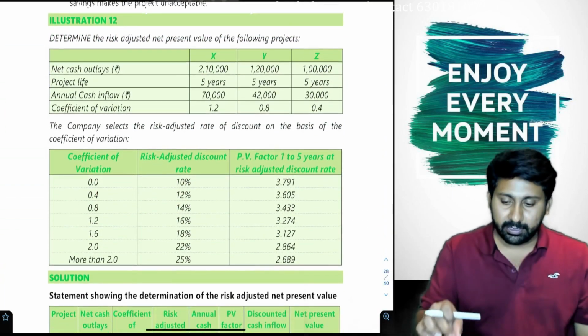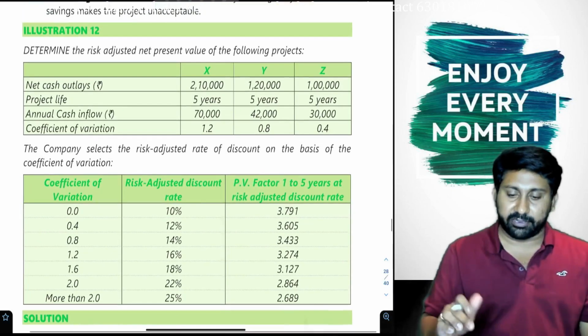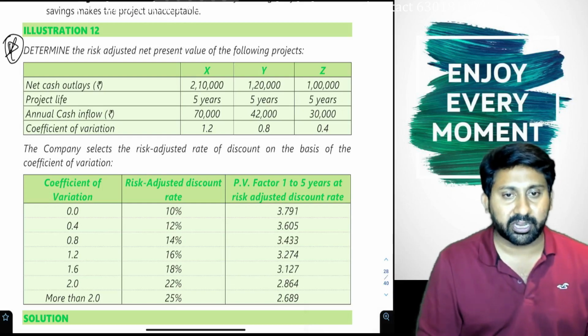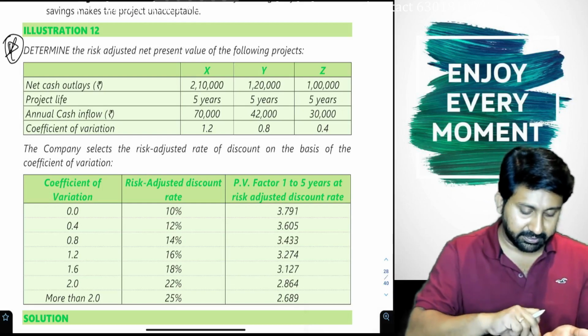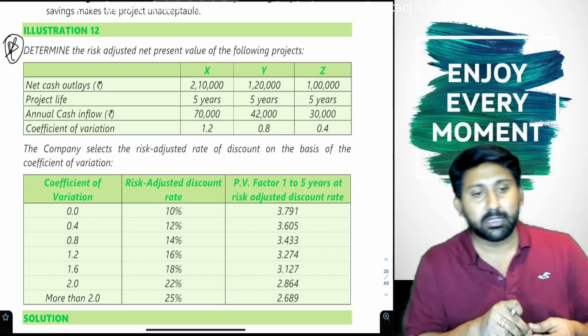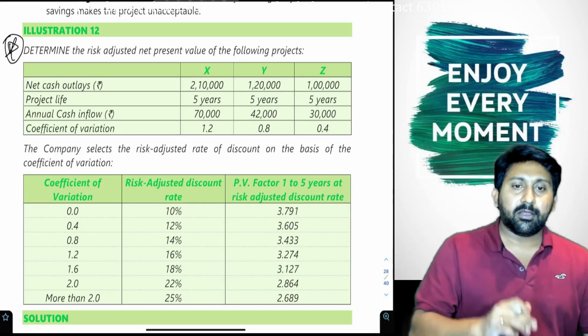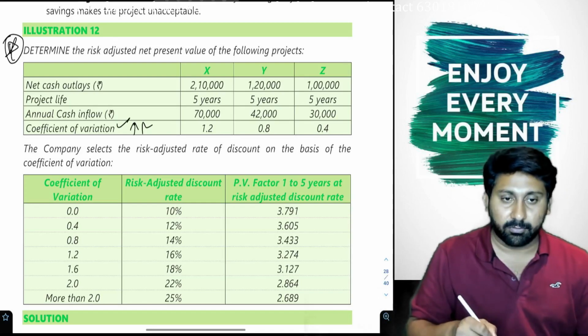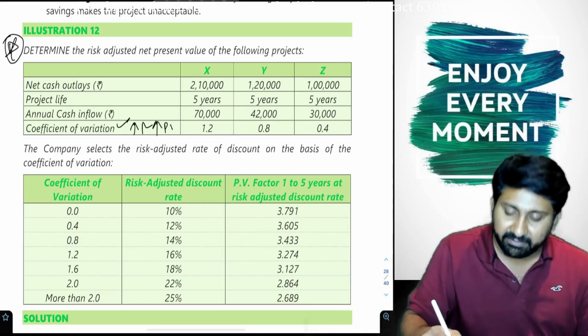See here. This is the second kind of question they will give. This is more popular and market important. The same question can also come in the exam, so please be very careful. What is this question? More coefficient of variation, more the risk. More the risk, more the PV factor.